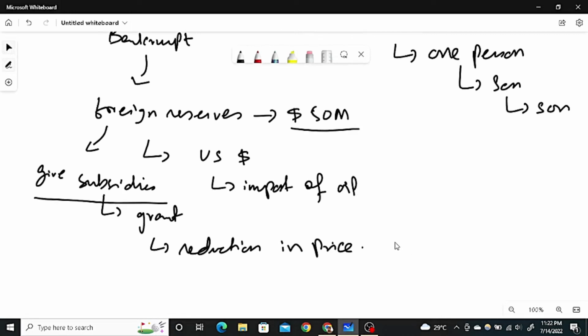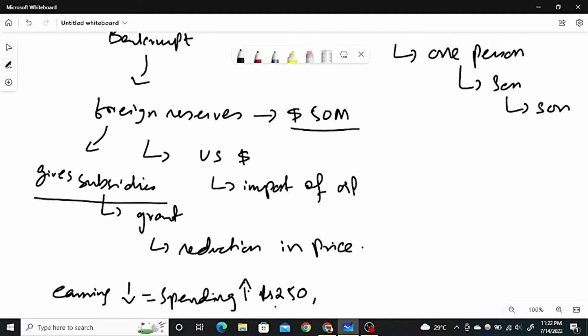So when the government gives subsidies, the government is using its revenues, its income which it has already generated. When they are giving the subsidy on petrol, I'm not earning that much on petrol, I'm earning less on petrol, and I'm spending more. This is how it works. If I give you an example, if you receive petrol at rupees 250, forget about the currency value, that is rupees. I'm using rupees because I'm habitual of using rupees, so forget about that.